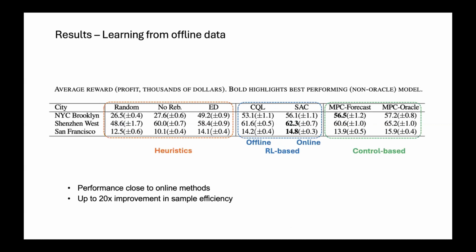Okay, I'll be a bit quick on this set of results. Here we evaluate our offline RL algorithms using real-world trip data from 3 different cities, and we benchmark against heuristic methods and also the traditional MPC control-based methods. I think the most interesting comparison here is the offline RL one, which is the CQL algorithm, compared to the online RL one, which is the SAC algorithm. We can see that we achieve performance close to online methods. Interestingly, we could also observe up to a 20 times improvement in sample efficiency. So the offline RL algorithm needed up to 20 times less data to achieve this performance compared to the online RL algorithm.